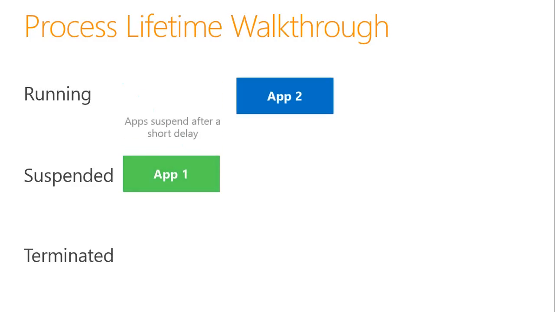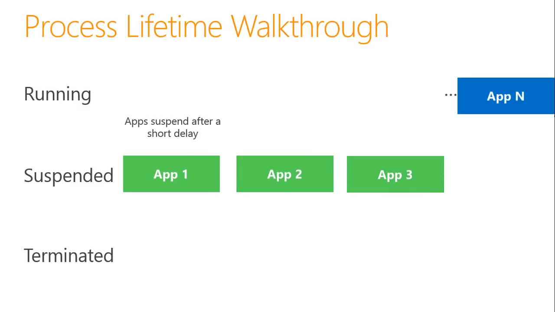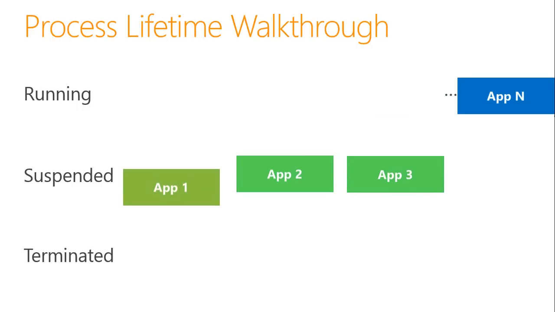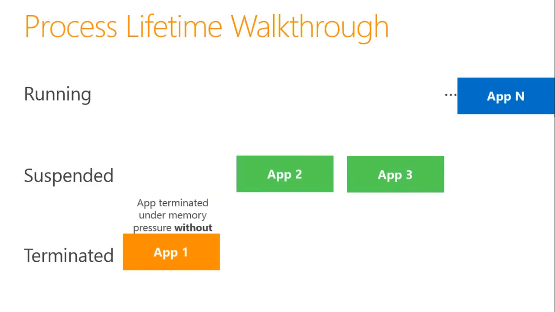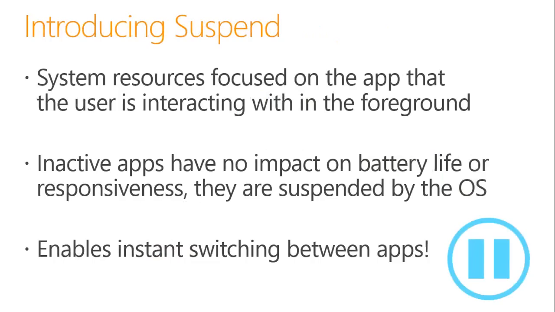If you have opened the first application and then you go on to open the second application, your first application is suspended after a short delay. Then you keep on opening n number of applications and all the n-1 applications are in suspend mode. What if you've opened so many applications that there's a memory crunch? At this point, the system terminates your first application without notifying you. So this is how the system controls the life cycle of the application. And if you resume the remaining applications, they will come back as normal without any consequences. They will resume and work perfectly.